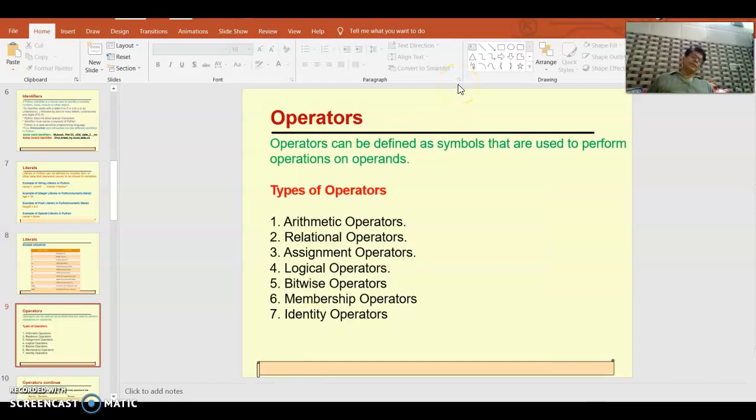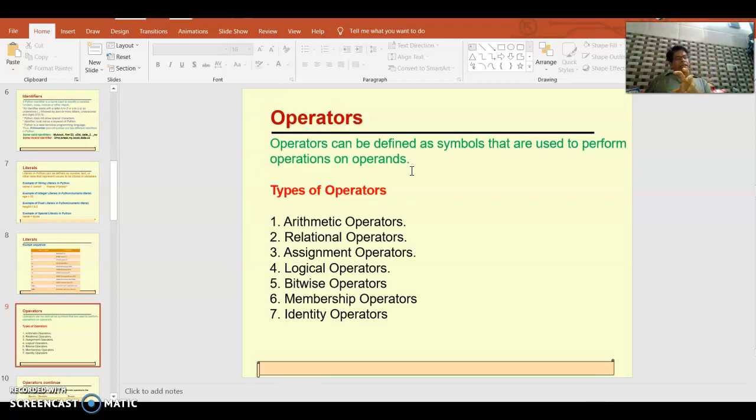Now comes operator. Operator can be defined as symbols that are used to perform operations on operands. What is this, operation on operand? C equal to A plus B. Okay, leave it. A plus B, 10 plus 5 equal to 15.